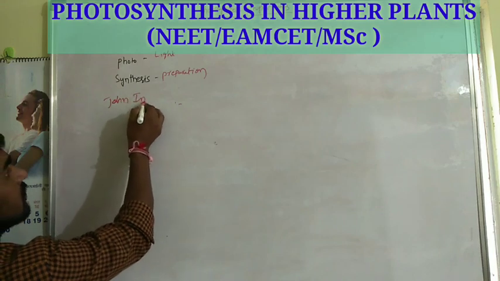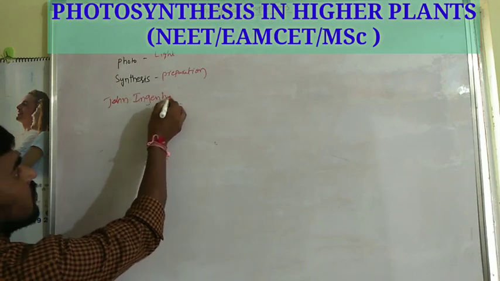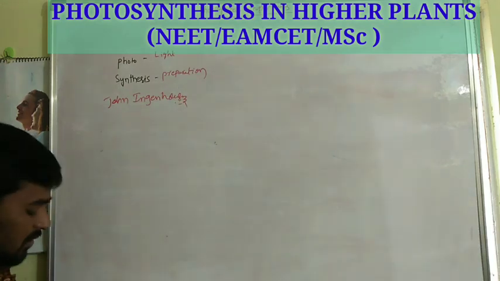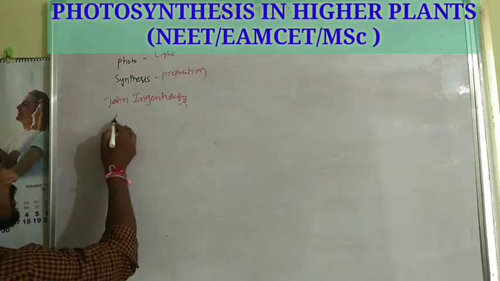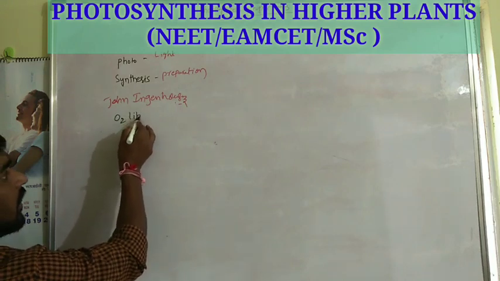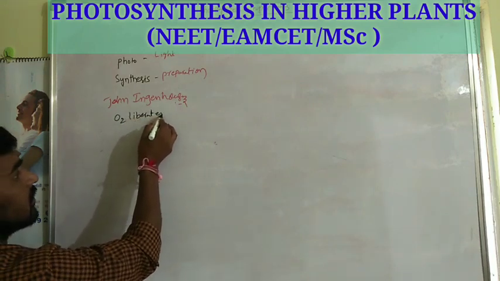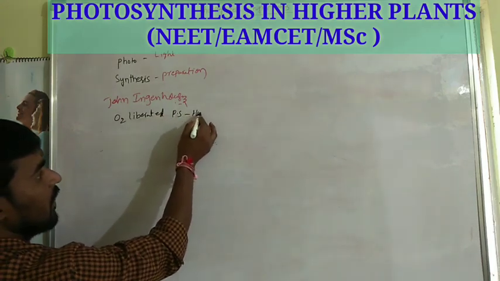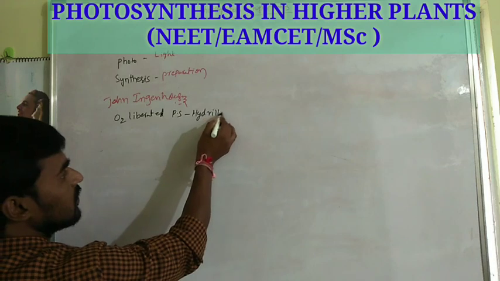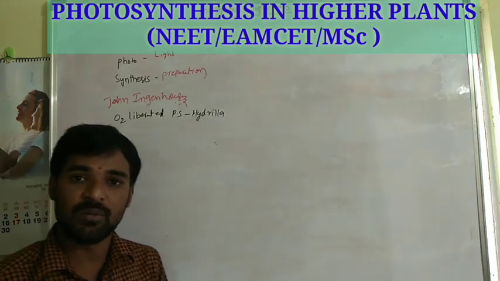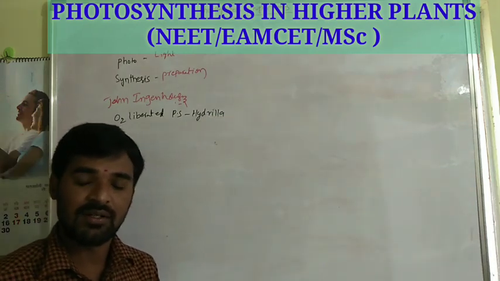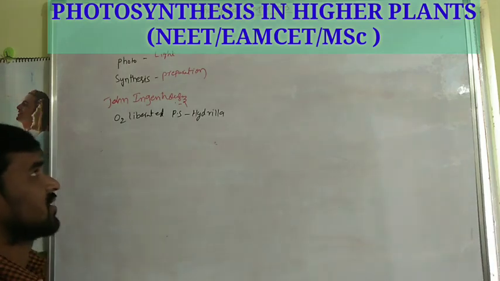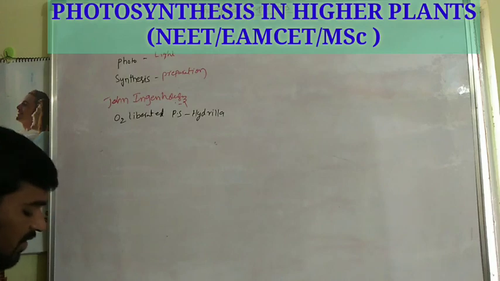He confirmed that oxygen is liberated during photosynthesis by the hydrilla experiment. He showed that oxygen is liberated during photosynthesis by the experiment of hydrilla. The hydrilla experiment was first performed by John Ingenhousz.